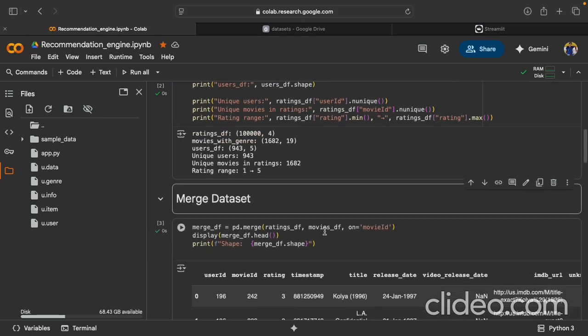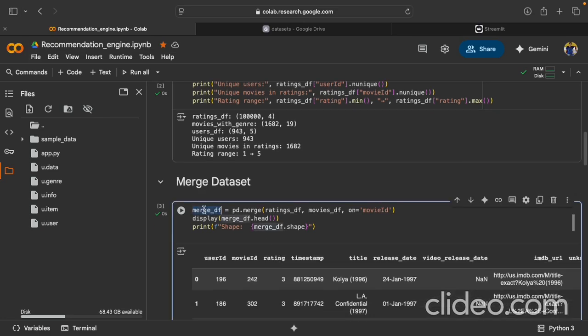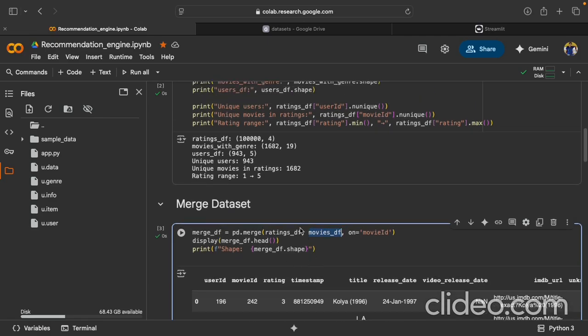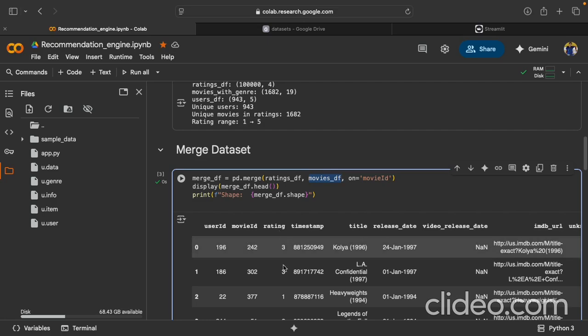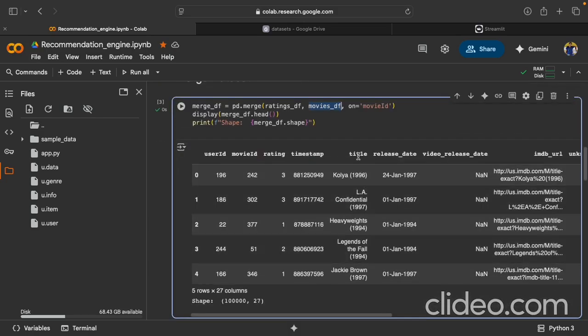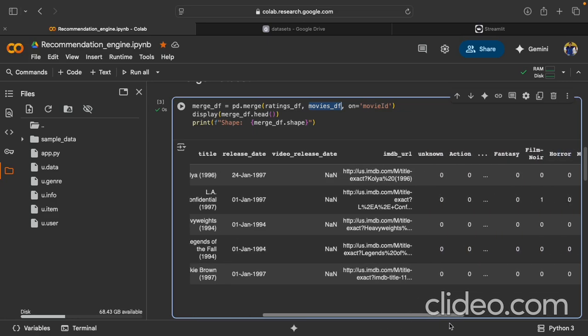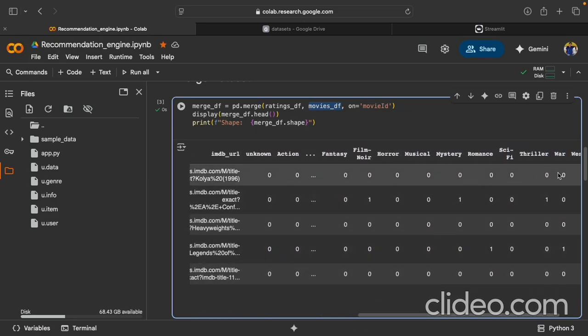Next, we started merging the data sets. The common key between all the data sets is movie ID, so we merged the data sets based on the movie ID. We prepared a merged data frame that merges the ratings and the movie data frames. Ratings comprise user ID and rating details, and movies have movie ID and movie details like genres and metadata. So if you see, the user ID merged with movie ID has a rating, has a timestamp, then comes the title of the movie, release date, and all the metadata around the movie, what type of movie it was, and all the details are here.